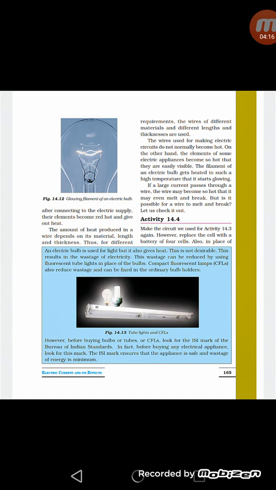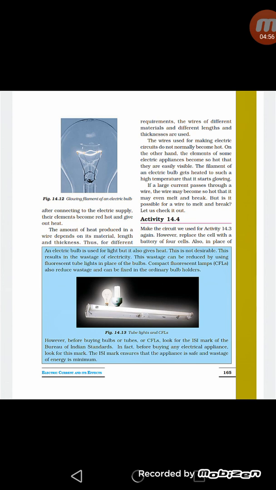So these are some beneficial effects of heating effect of current, and all these appliances like iron, heater, toaster, bulb, all these are dependent on heating effect of electric current. Nowadays, in place of electric bulb we generally use CFL, that is compact fluorescent lamps, in our houses. These reduce the wastage of energy due to heating effect of current and can be fixed in the ordinary bulb holder. So now in place of electric bulb we generally prefer to use CFLs.